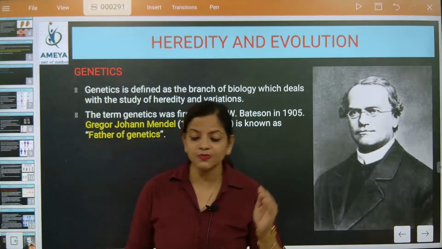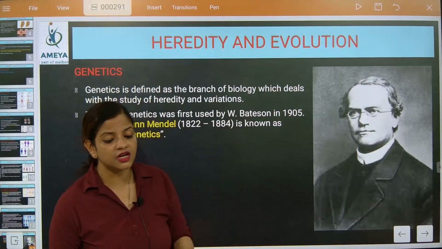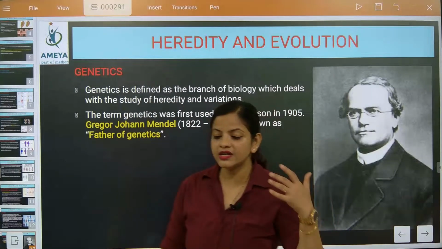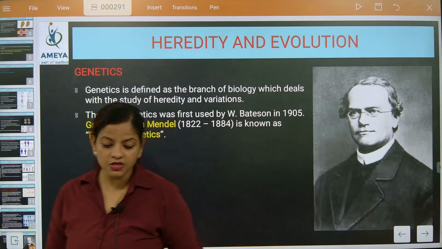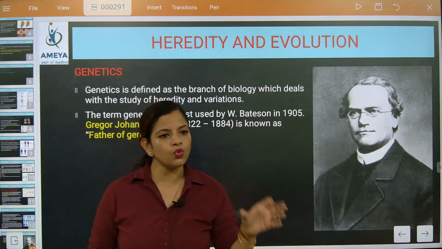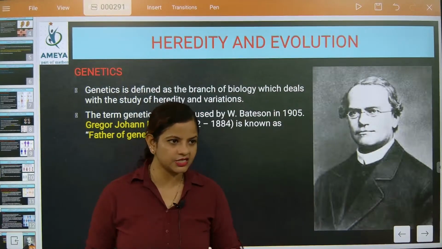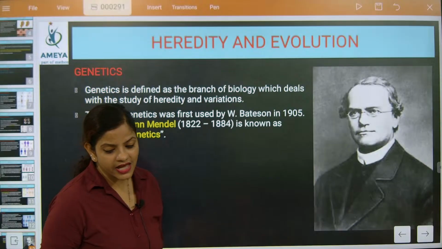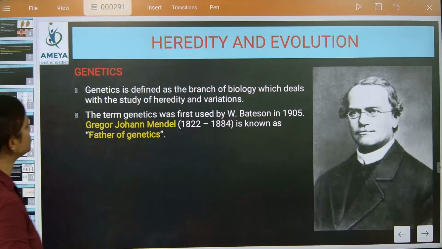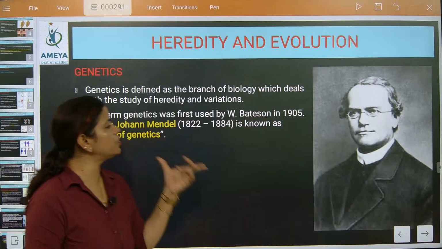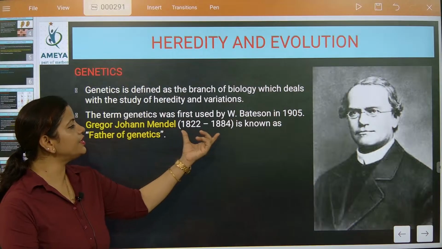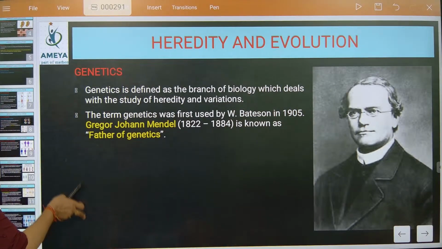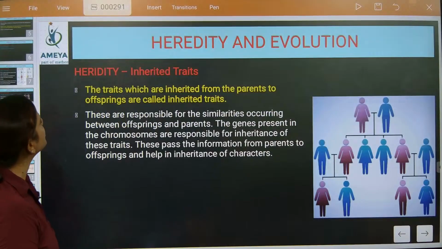Genetics is defined as the branch of biology which deals with the study of heredity and variation. Understood or not? Now, how did genetics exactly come about? The person who showed contrasting characteristics was Gregor John Mendel, 1822 to 1884, and he is known as the father of genetics.